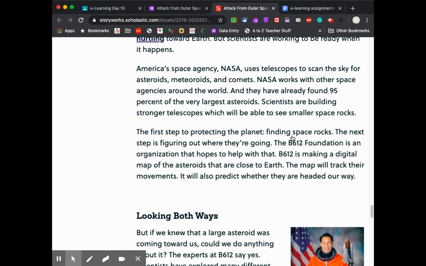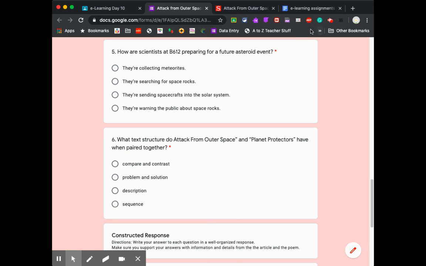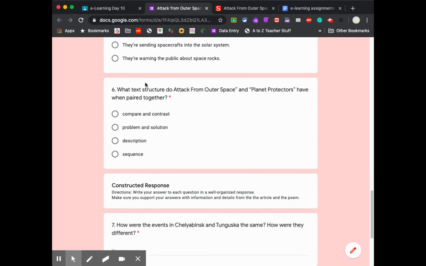So they are finding space rocks. That's what they want to do, remember. They're making digital maps that are close to Earth to track movements. Okay. So it tells me they're finding space rocks. So if they're finding them, they have to search for them in order to find them.